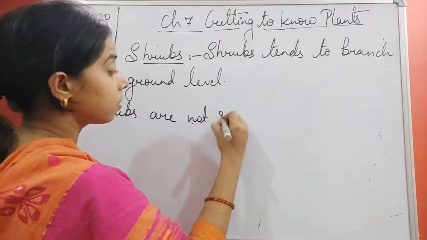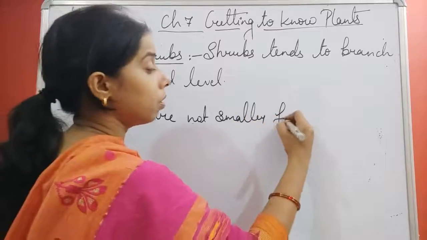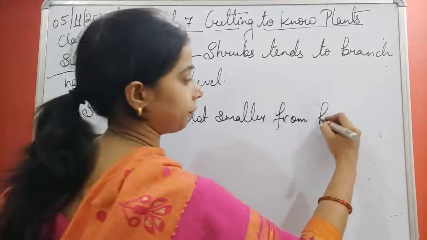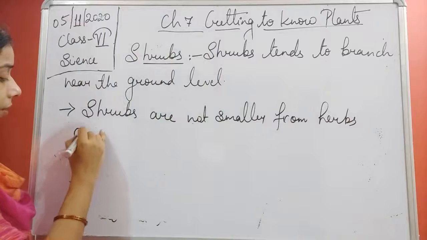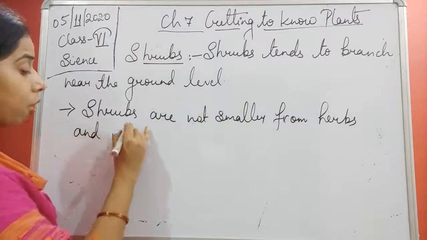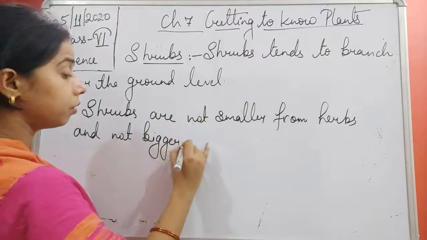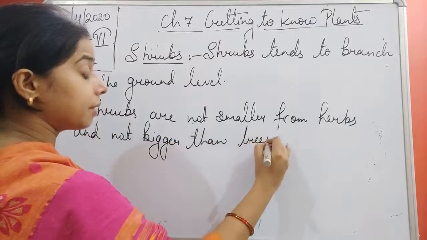So shrubs are not smaller than herbs, and not bigger than trees.